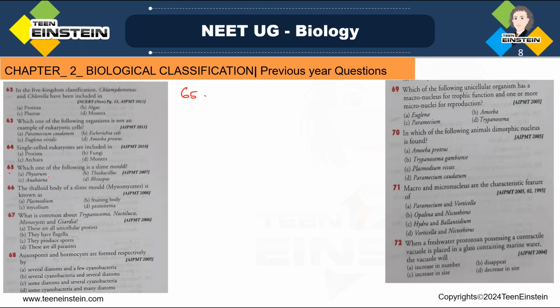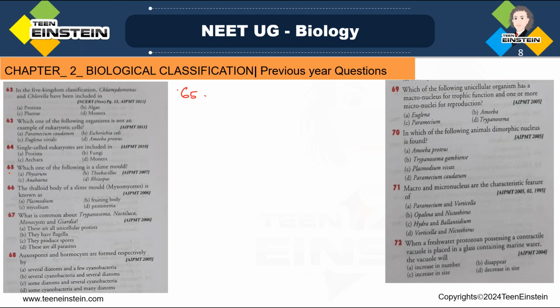Here options are Physarum, Thiobacillus, option C, Anabaena, option D, Rhizopus. So which is the slime mold? Here the answer is Physarum polycephalum.